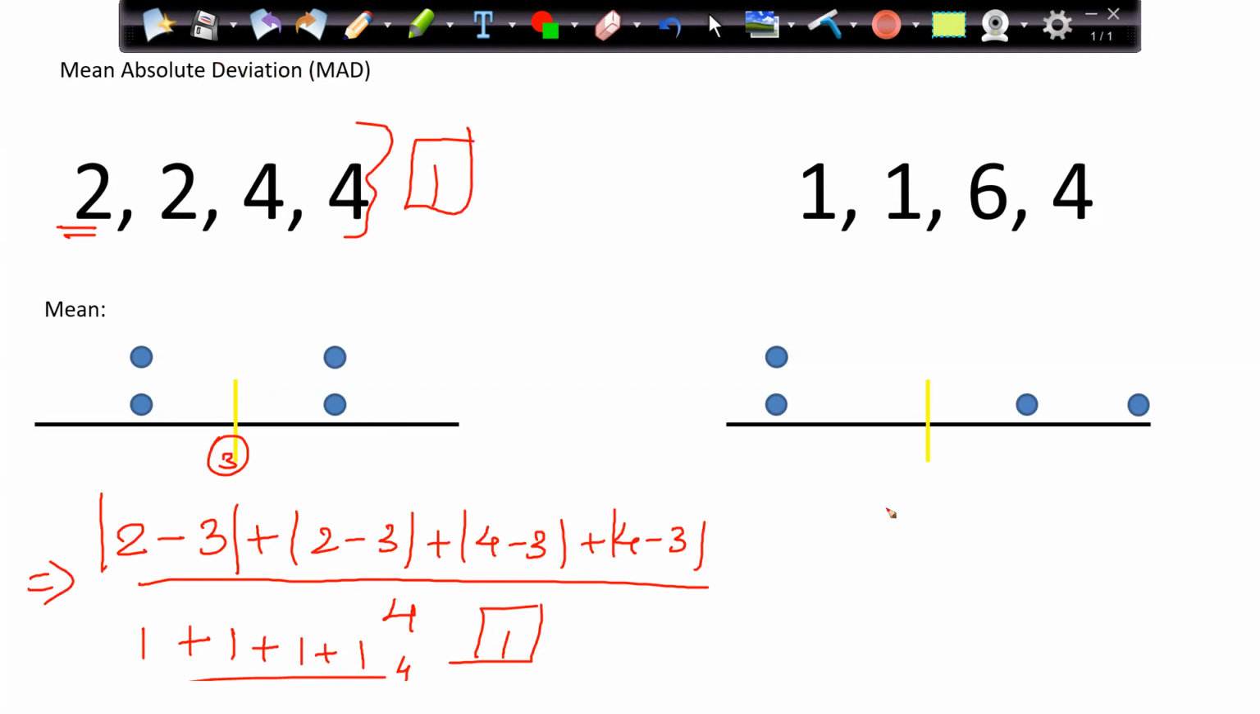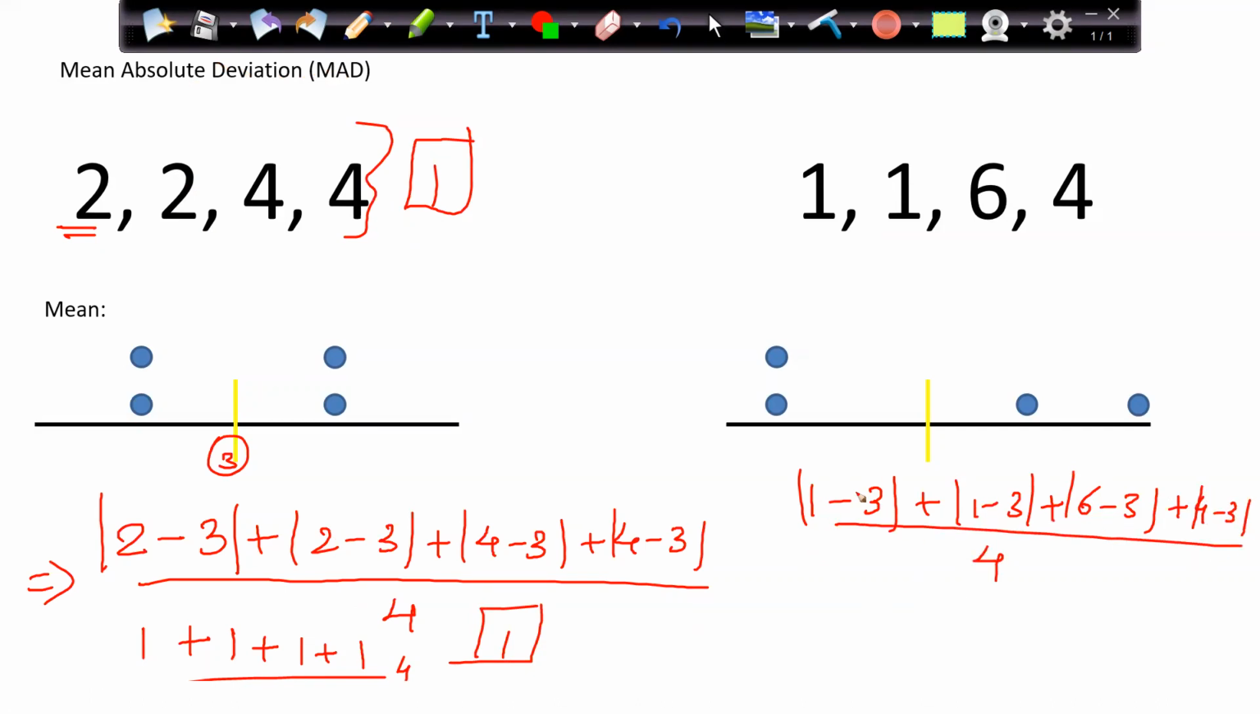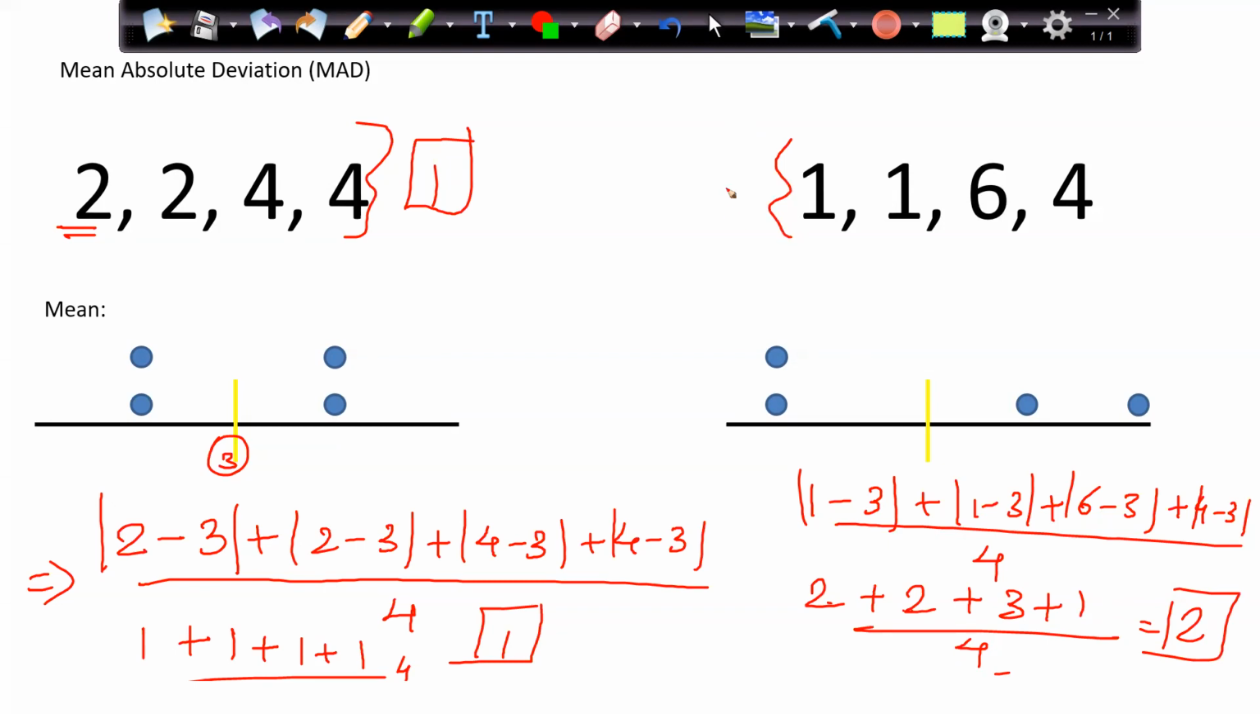If I take this data set, 1 minus 3, 1 minus 3, 6 minus 3, 4 minus 3 by 4. 1 minus 3 is 2 plus 2 plus 3 plus 1 by 4. 3, 4, 5, 6, 7, 8. 8 by 4 is 2. So my mean absolute deviation for this data set is coming out to be 2.